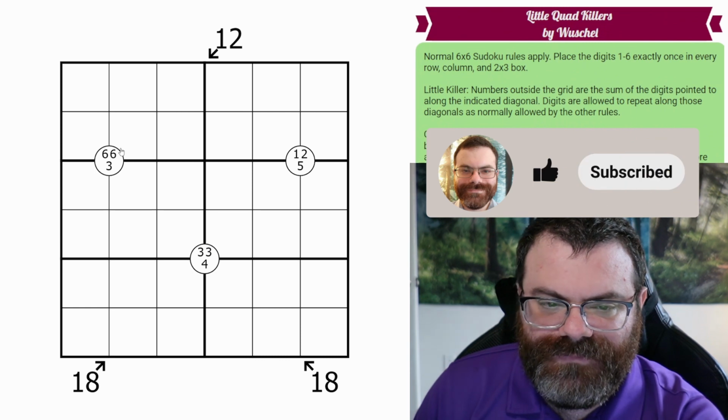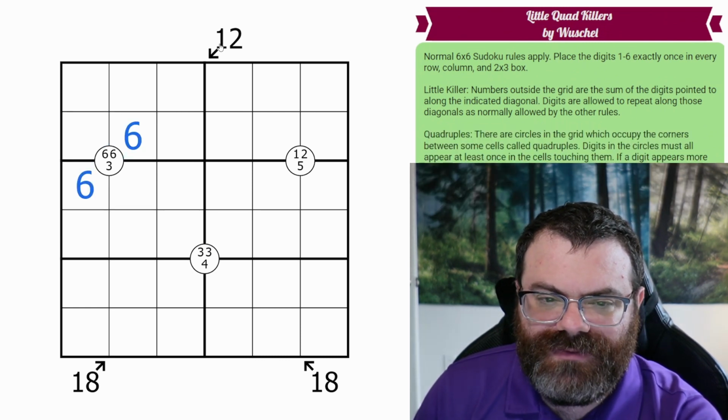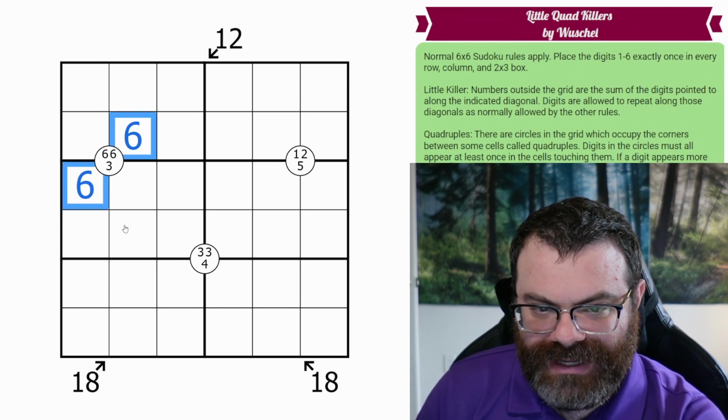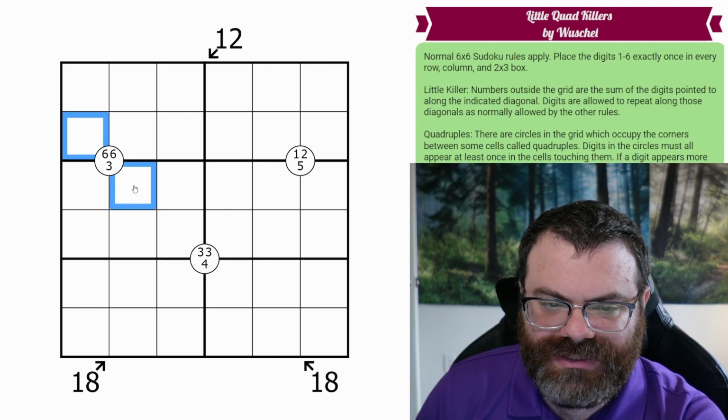How do we want to get started? Well, we need 2 6s around here. And if this was double 6, we'd have a problem with this 12 clue immediately, because it would already sum to 12. I'd have to put a 0 here. There's no 0. So these are the 2 6s.